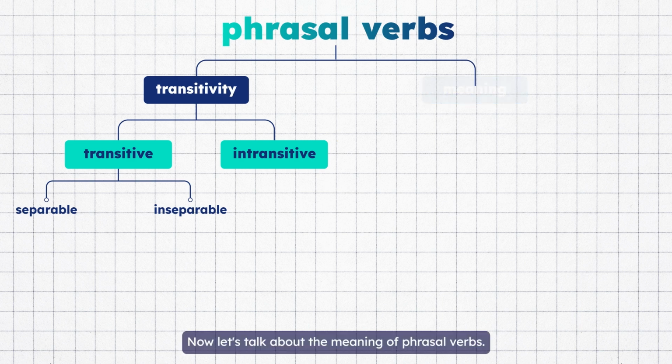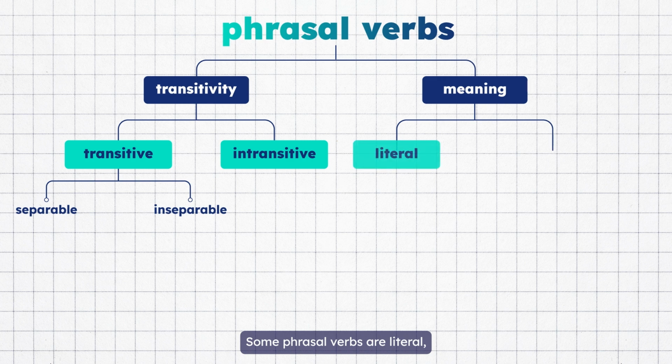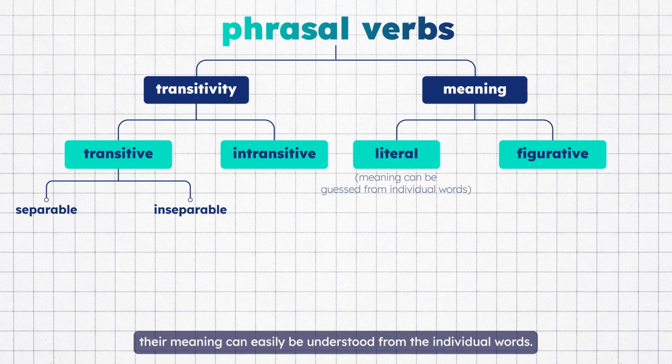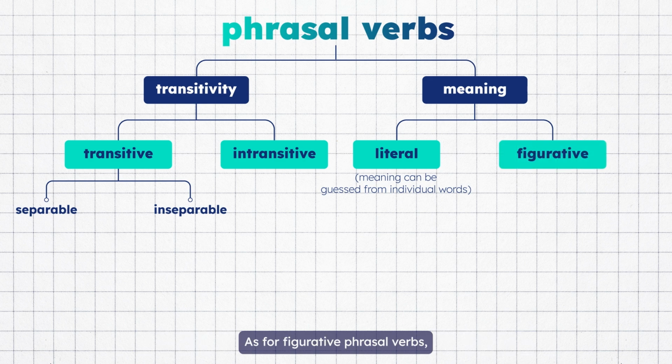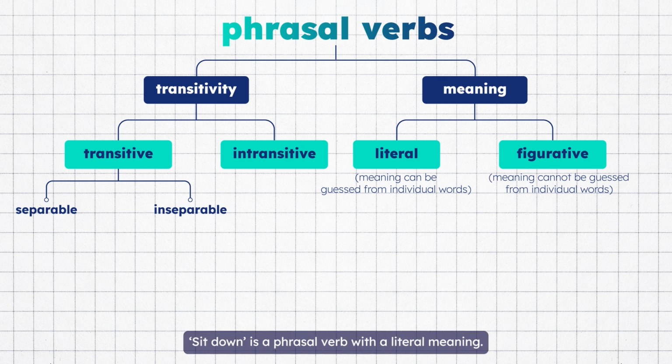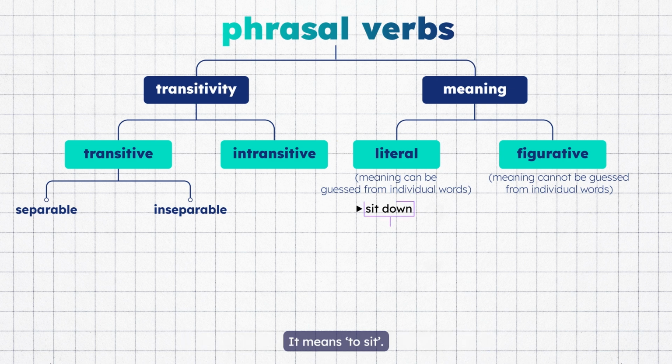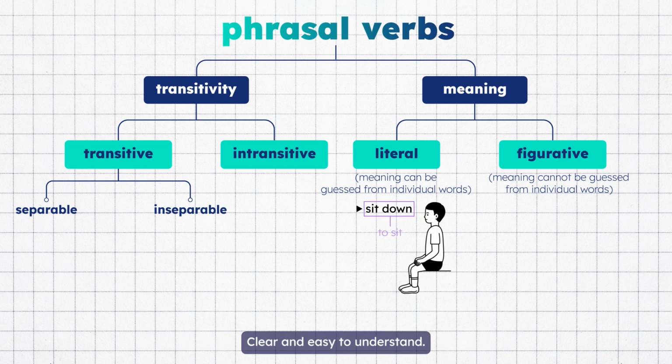Now let's talk about the meaning of phrasal verbs. Some phrasal verbs are literal, while others are figurative. For the phrasal verbs that are literal, their meaning can easily be understood from the individual words. As for figurative phrasal verbs, their meaning cannot be guessed. Let's take a look at an example. Sit down is a phrasal verb with a literal meaning. It means to sit. Clear and easy to understand.